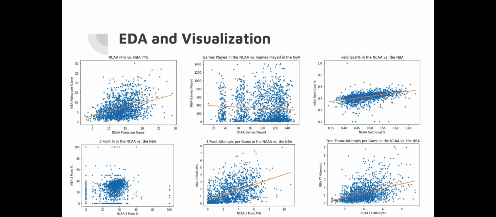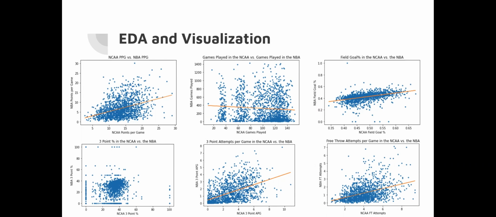So it's interesting because we can see vertically where the 4 years of NCAA players are divided, which after some further Googling lines up with the 25 to 35 games that teams tend to play in the NCAA season. And we can see a very slightly negative trend, because at the higher end of NCAA games played, there's a much larger group of players that don't get to play games in the NBA at all. And this could support the idea that better players will often get drafted earlier in their careers, and so they'll play more games.